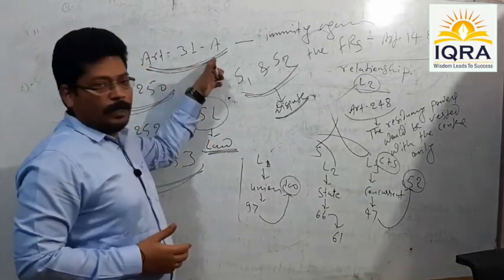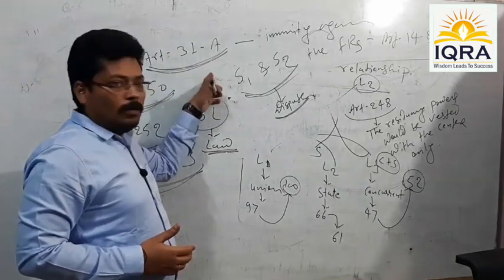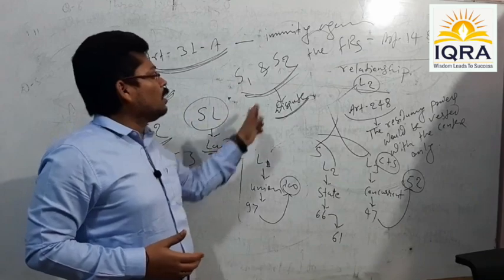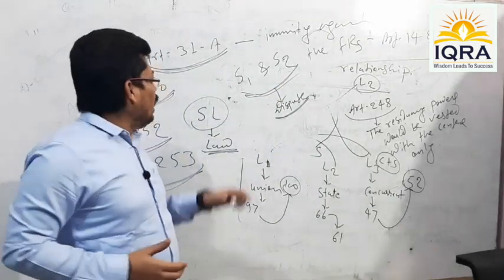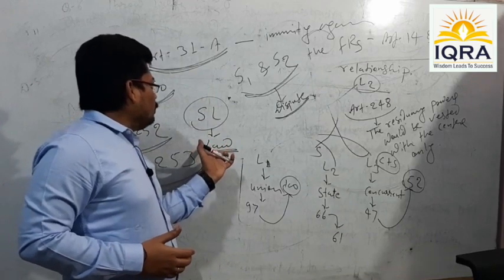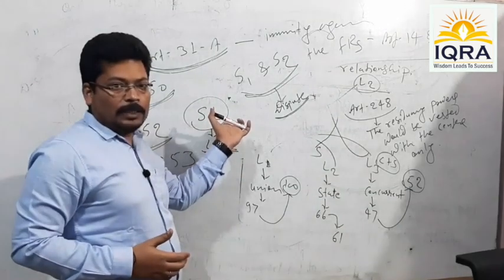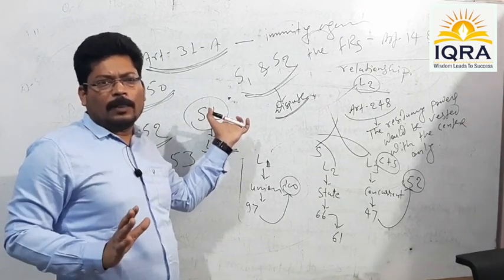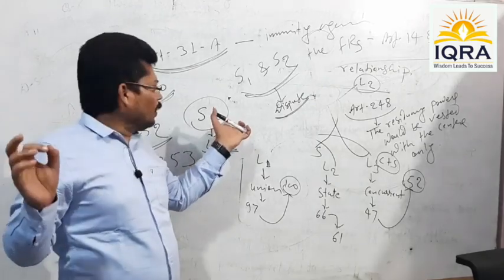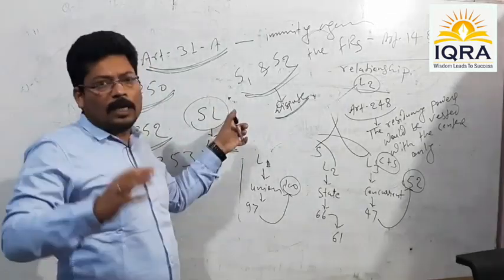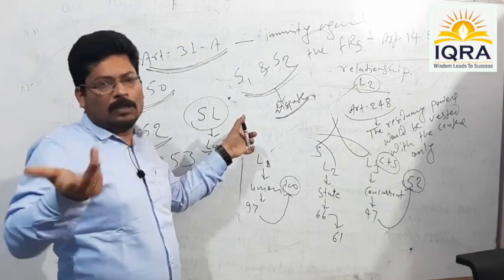Article 31A makes the provision of providing the immunity to such legislation against Article 14 and 19. And it states that the legislation must be properly passed by the state legislature. State legislature means, if there is a unicameral legislature, then the legislative assembly. If there is a bicameral legislature, then both the state legislative assembly and the state legislative council.